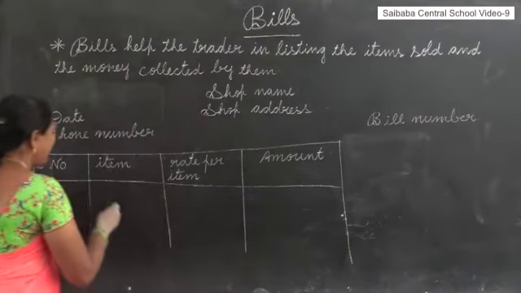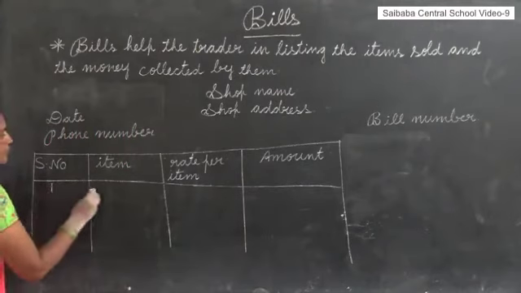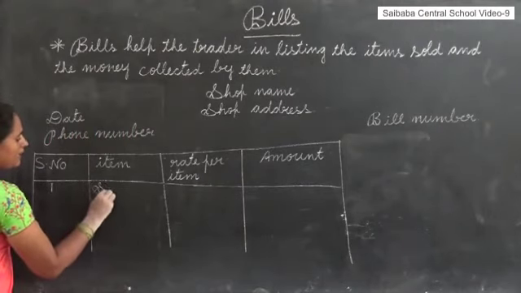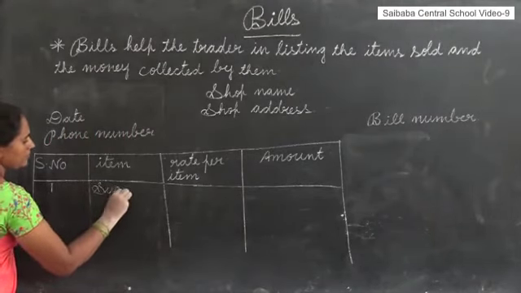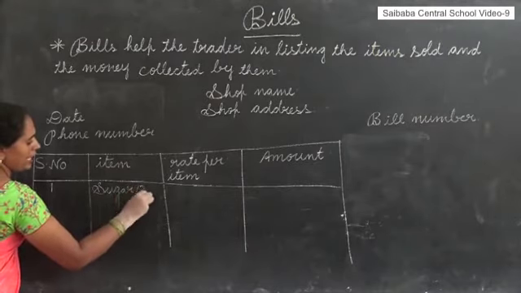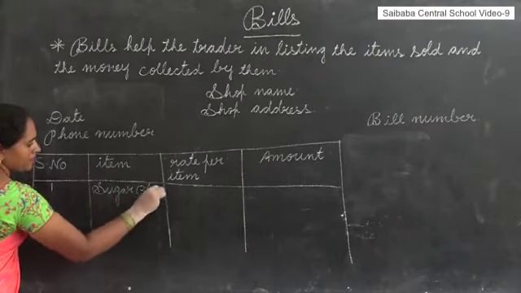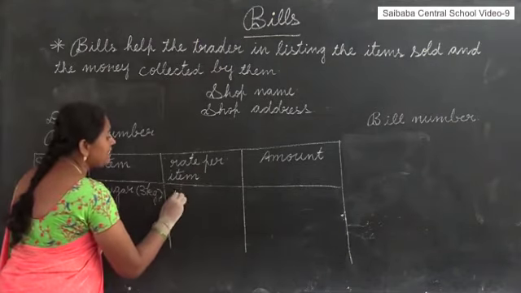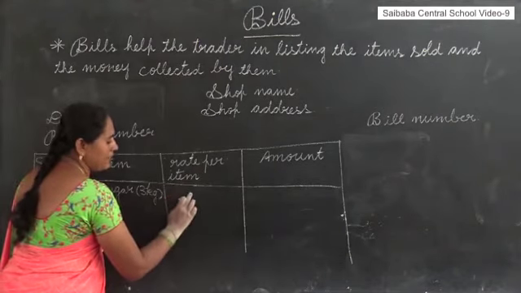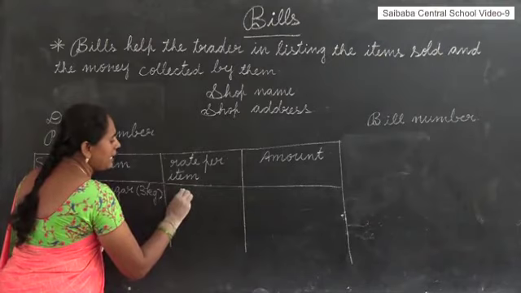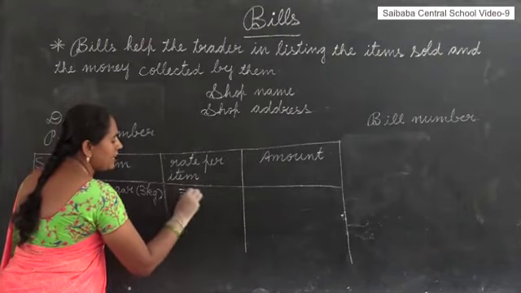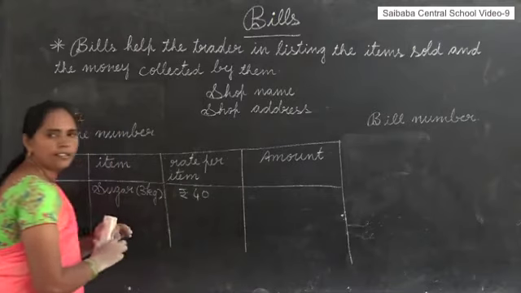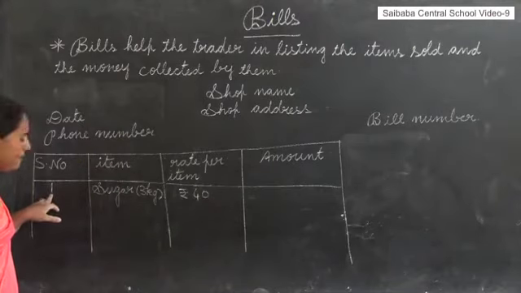For example, here the first one, sugar. I am taking sugar. How much did I take? 3 kilograms I took. Rate per item means the cost of 1 kilogram of sugar. For example, 1 kilogram sugar cost is 40 rupees. Understood? First, serial number 1.